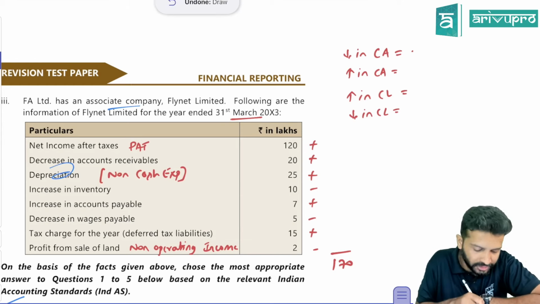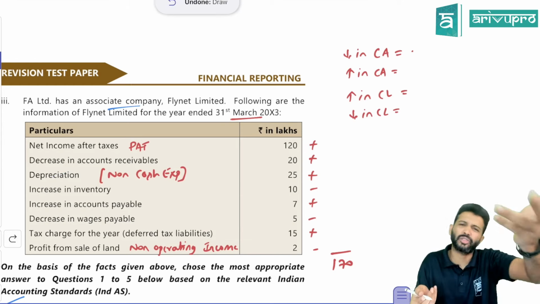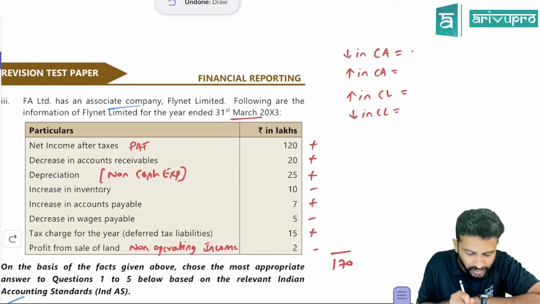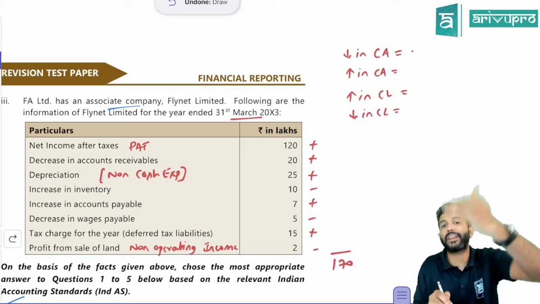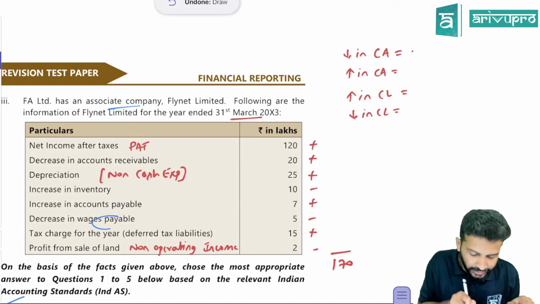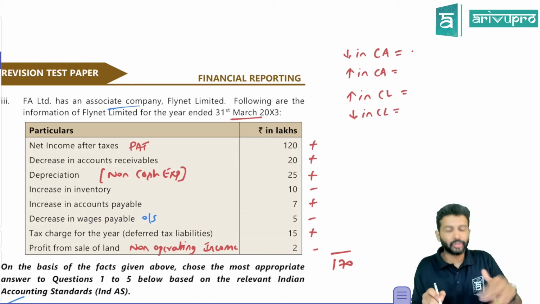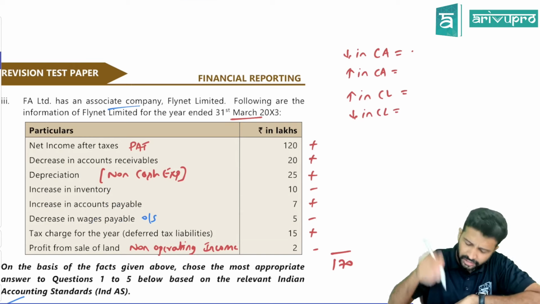Add it up. Depreciation is a non-cash expenditure, so add it up. Increase in inventory: increase in current assets means minus. Increase in accounts payable: increase in current liability means add. Decrease in wages payable. Wages payable is an outstanding expense, so it's a liability. So a decrease in current liability means minus.